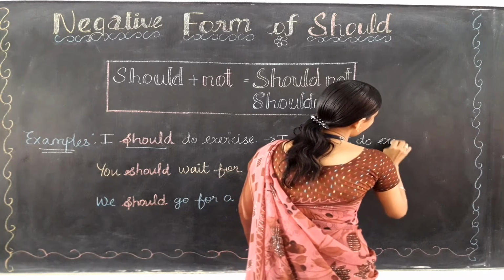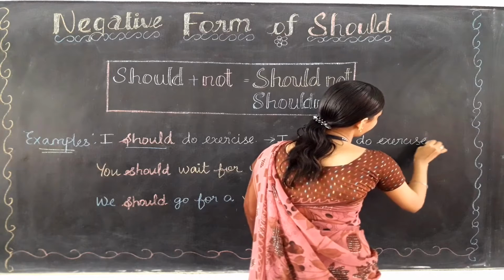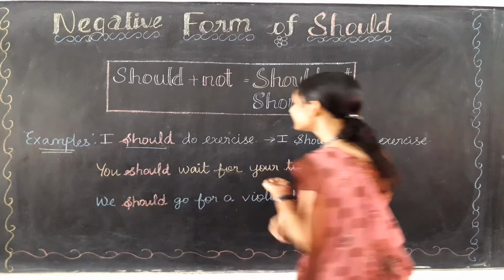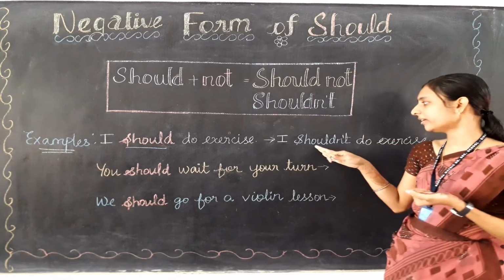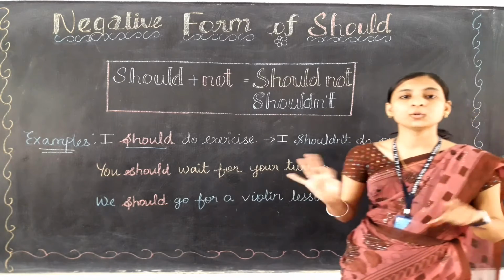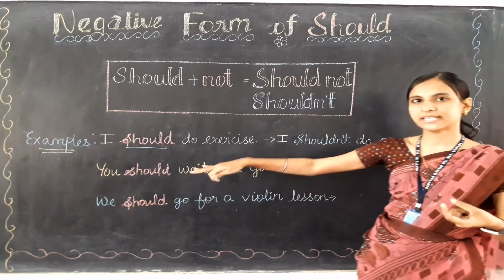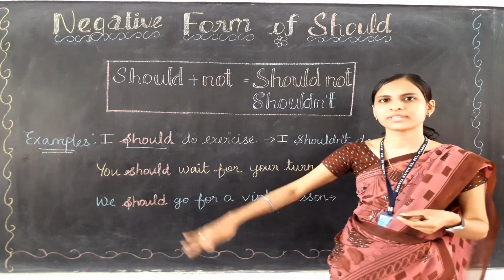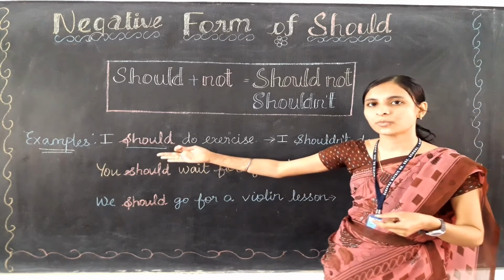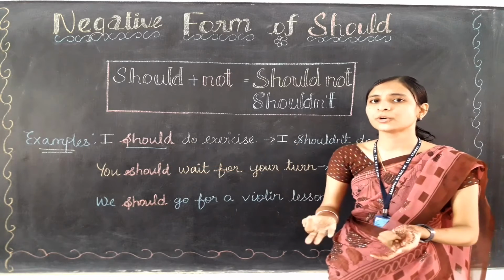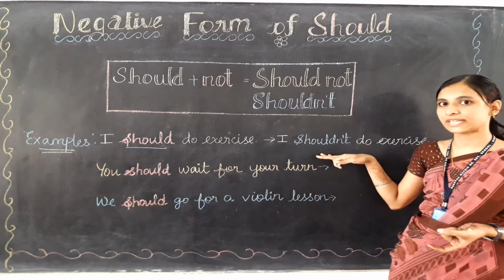Do exercise. What does it mean, children? Yes, நான் வந்து exercise பண்ண கூடாது. Exercise பண்ண கூடாது is the negative sentence. When we are talking about the opposite of the positive sentence, we are talking about the negative sentence only.